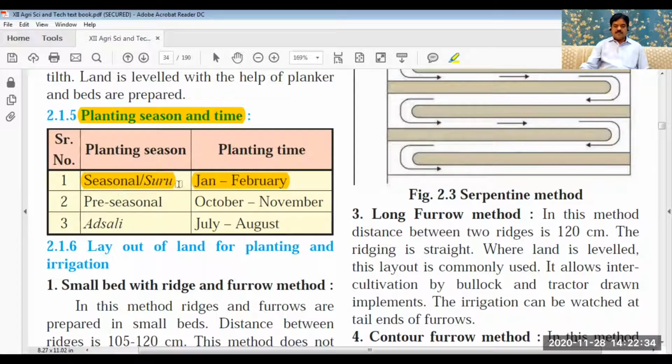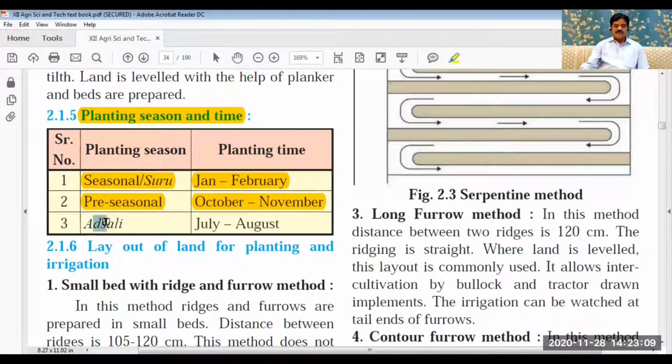But this suru planting or seasonal planting has a less duration. It is of only 12 months duration, means 1 year. And the quality of sugarcane produced from the seasonal or suru sugarcane is comparatively poor. The second time of sowing, that is a pre-seasonal sowing, is done in October, November, means middle of October to middle of November. And the duration of this plant is 15 months.